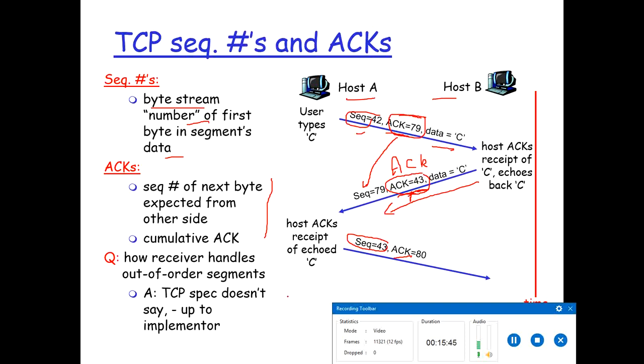For example, the sender has sent 4 segments. The receiver first receives segment number 2, then segment number 3, then segment number 1, and then segment number 4. So these segments have arrived out of order at the receiver. How does the receiver handle these out of order segments? TCP does not specify anything for handling out of order segments. This is up to the software developer or the implementer how to handle them if the TCP protocol is used.